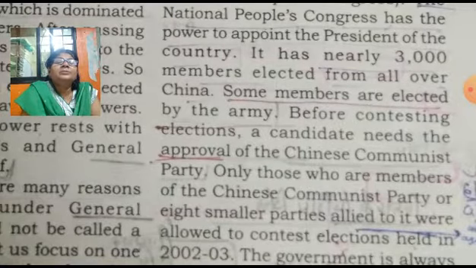The Chinese Communist Party is the dominant party there, and any candidate belonging to any party has to get approval from it. Only members of the Chinese Communist Party or 8 smaller parties that follow its principles or ideas were allowed to contest the election held in 2002 and 3. Means only the 8 follower parties that support the Chinese Communist Party have the right to participate in the election.